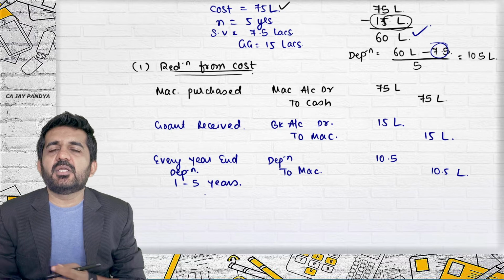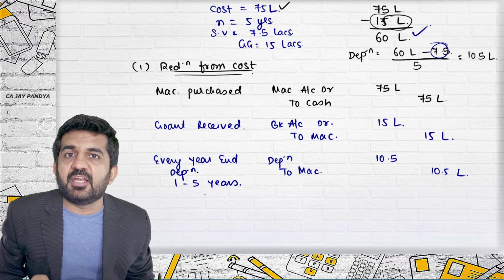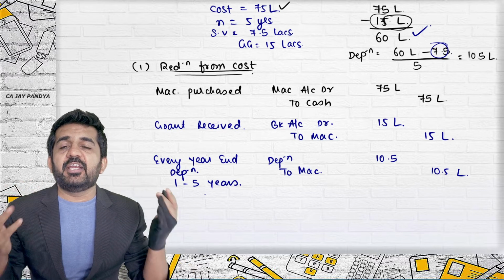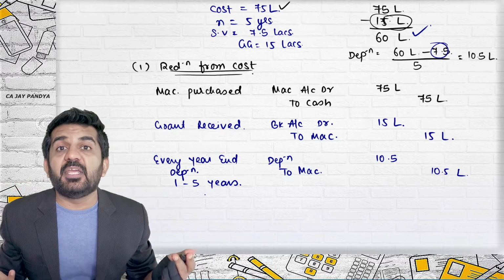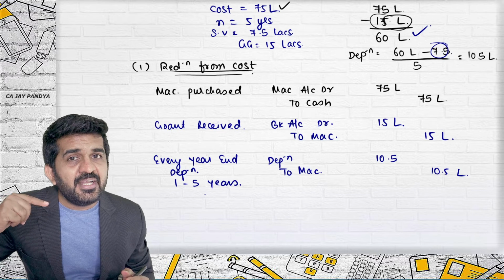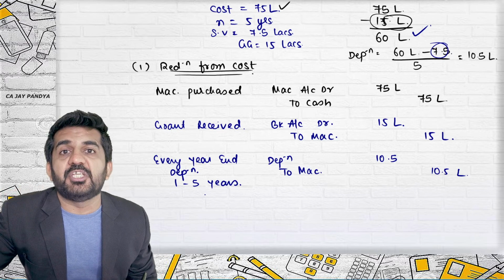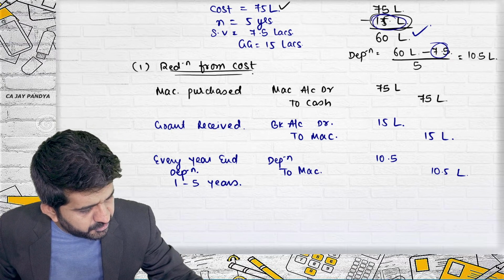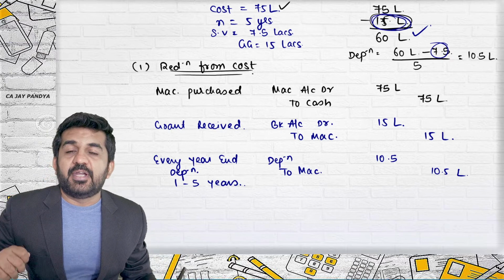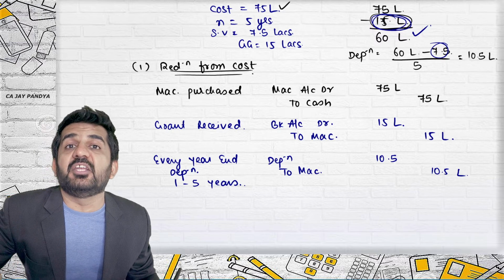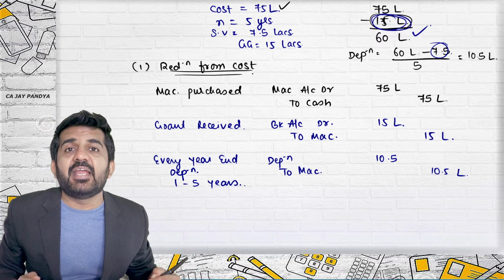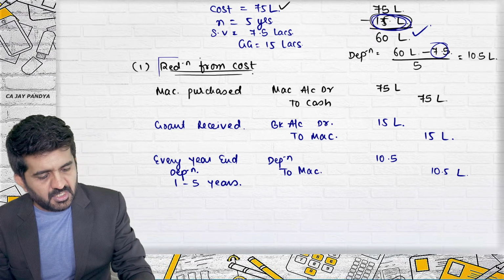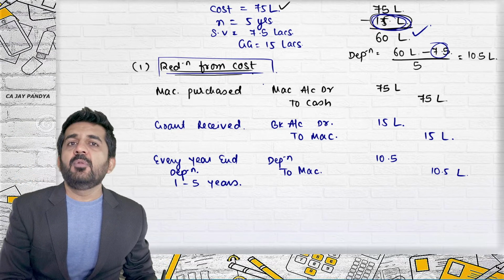You will say, sir, government has given us 15 lakhs rupees, where have we treated it as income in the P&L account? It is indirectly routed through depreciation. Had you not reduced this amount from the cost, your depreciation amount would have increased. This decrease in depreciation is nothing but your benefit, which you are recording in your books of accounts. This is the method, reduction from cost.